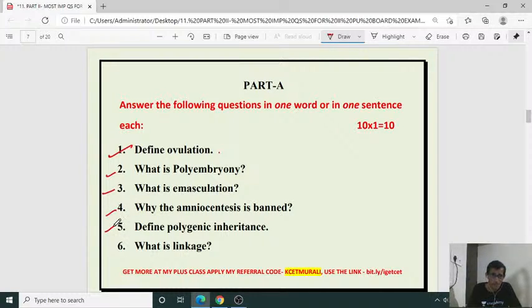Then define polygenic inheritance. What is polygenic inheritance? Coming under the genetics chapter, the expression of a trait controlled by 2 or more number of genes. Expression of a trait means a character controlled by more number of genes is called polygenic inheritance. It is not pleiotropism. Pleiotropism is different from polygenic inheritance.